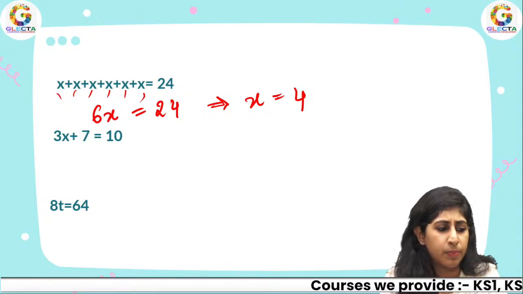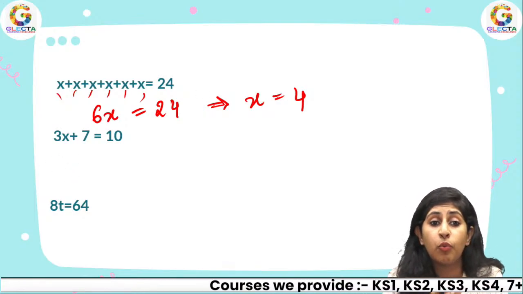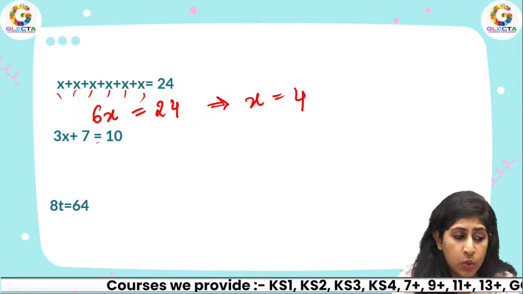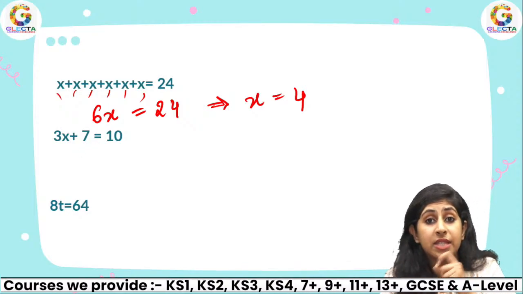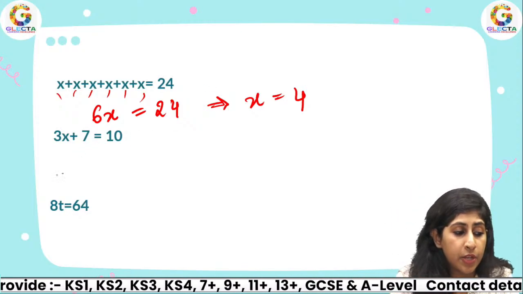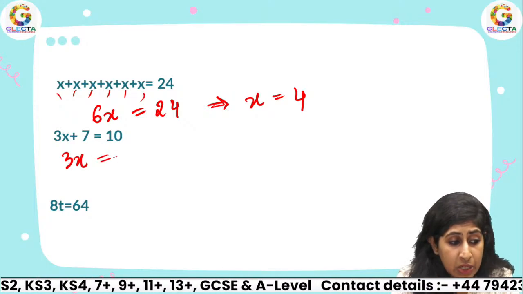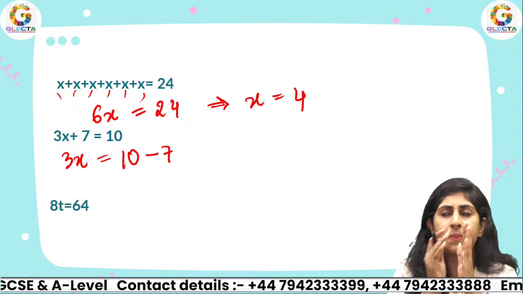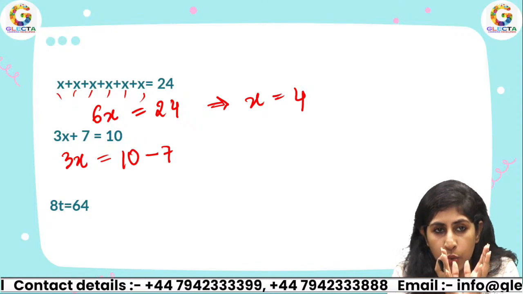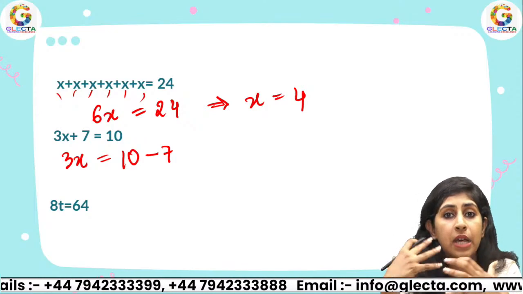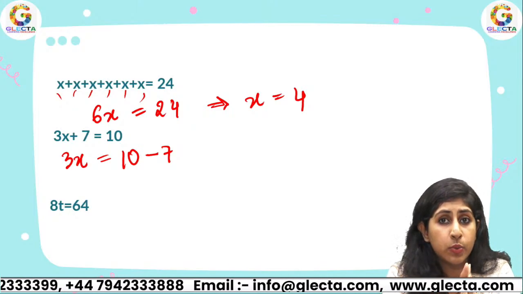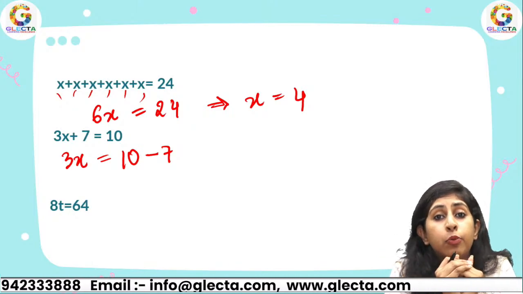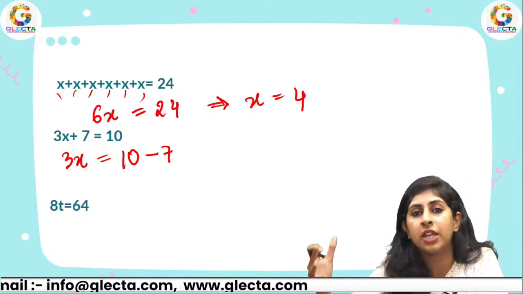A very, very simple question. Similarly, if I want to solve 3x plus 7 equals 10, you do 3x equals 10 minus 7, which gives you... see, how am I solving this equation? Although this is very basic, I want you to go through the basics as well so that you do not face any problem when we will be doing quadratic equations.